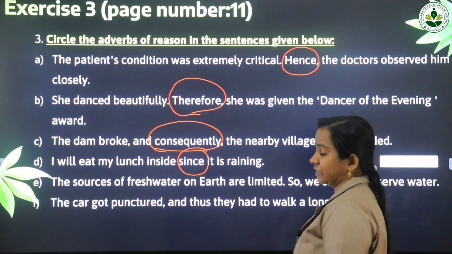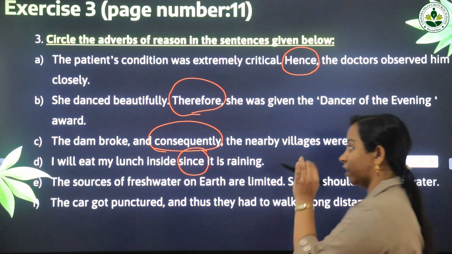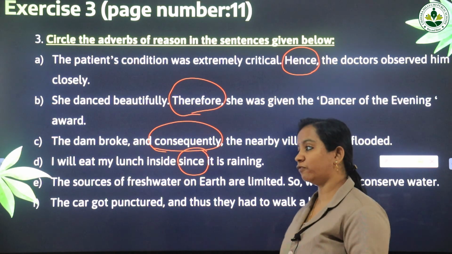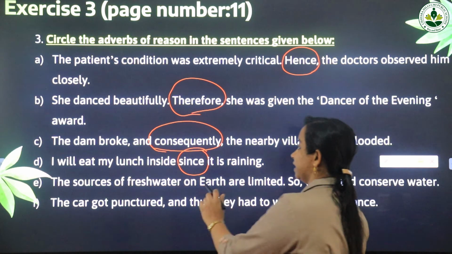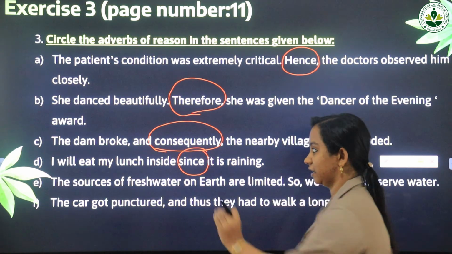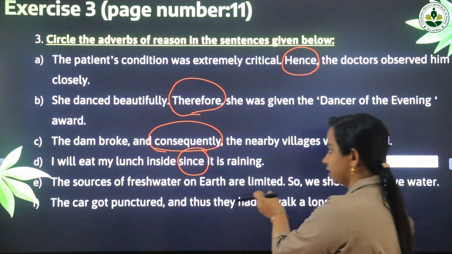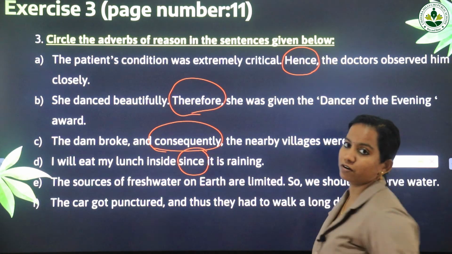You have to read the sentence, understand the meaning of the sentence, find out the action that is being performed, and find out the reason why this action happened. Then you will get a word that links the action that is performed and the reason. So that word is the adverb of reason.